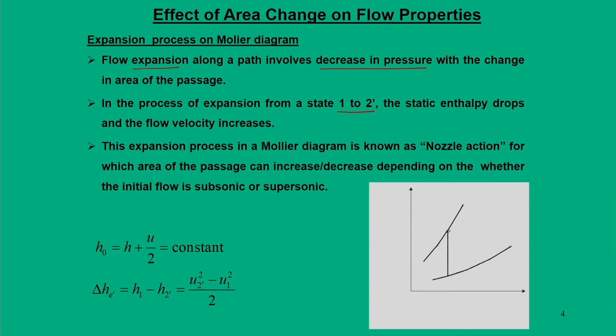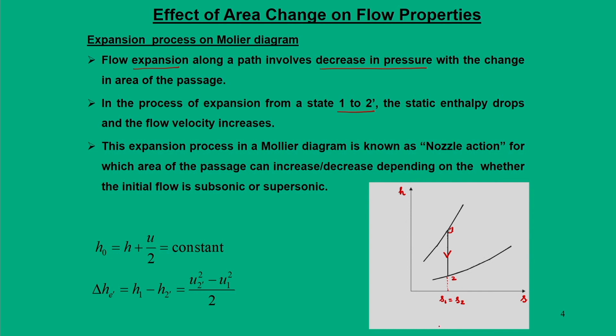So, in the same Mollier diagram, that is the h-s plot, I am putting a point 1, that is coordinate 1, and point 2. We are moving in the direction of 1 to 2 in such a manner that s1 is equal to s2, so the process is isentropic.